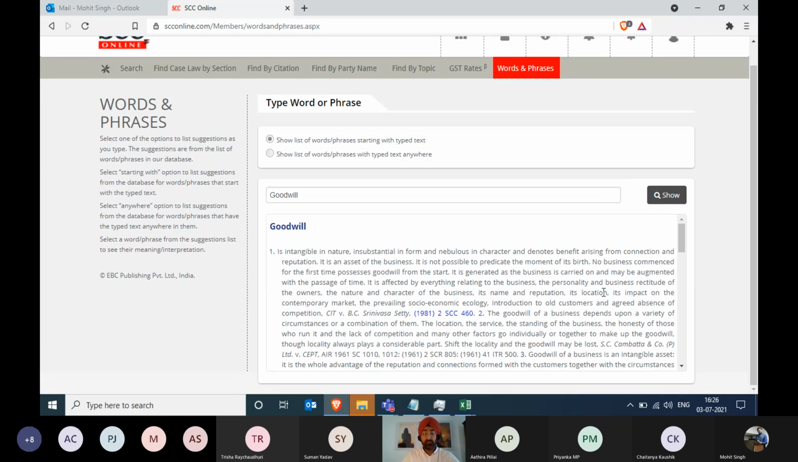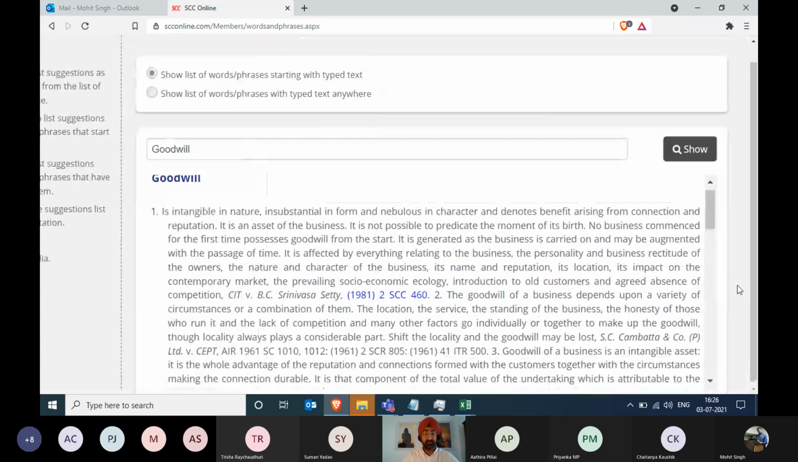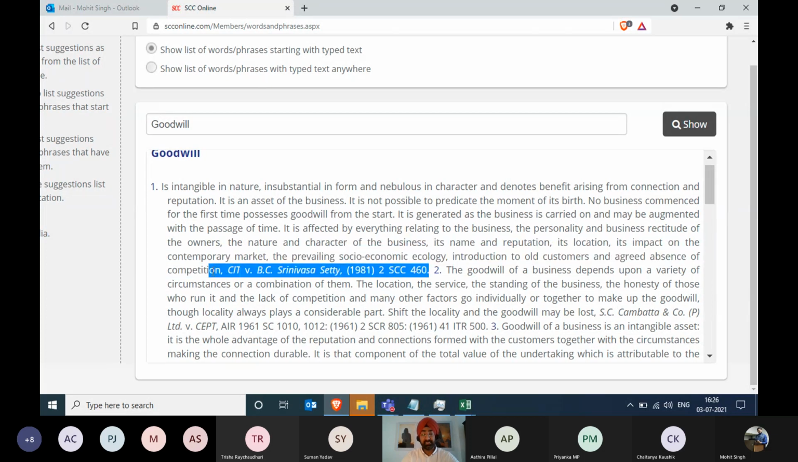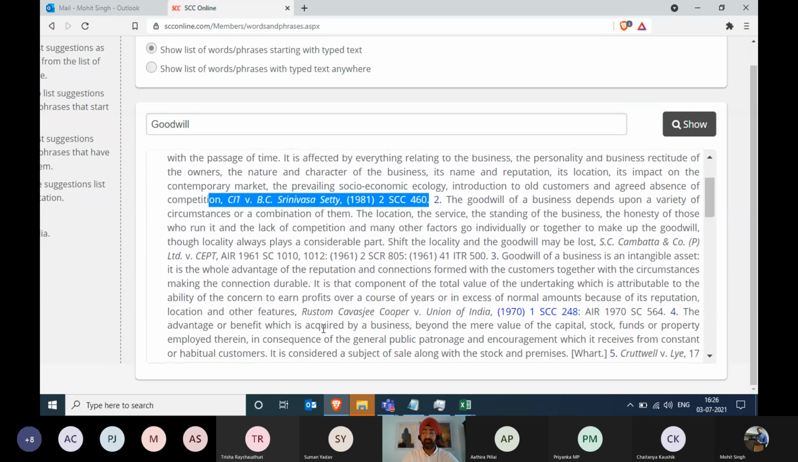Mohit, there's a provision to zoom in to this particular part of the screen. Perfect. So if you see the first definition, it says intangible in nature, insubstantial in form, and other things. And this is coming from a judgment, CIT versus B.C. Shivanasa Sethi. In this judgment, this particular word was defined. The second definition is also coming from a judgment. You can see the citation over there. The third one also from a judgment.